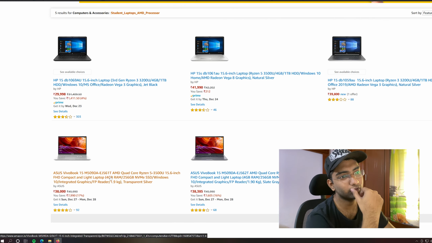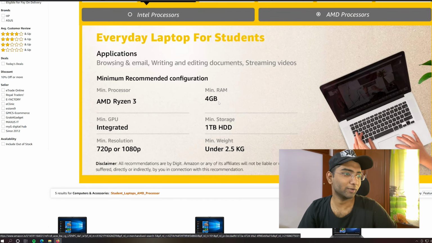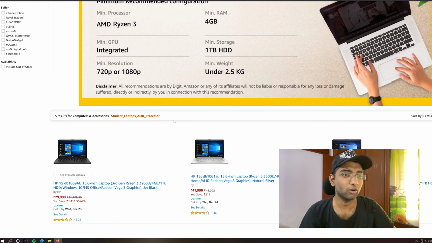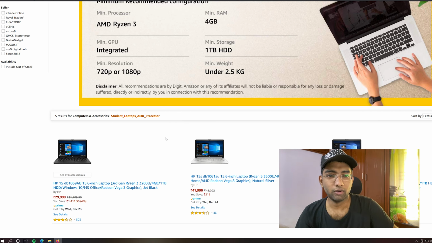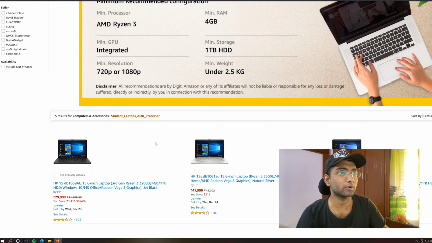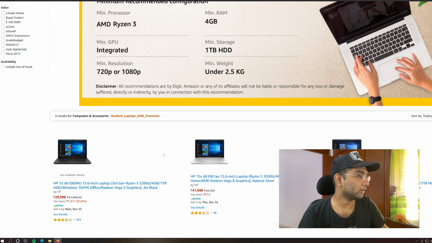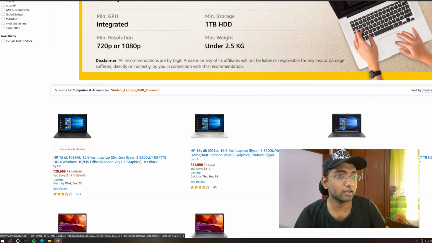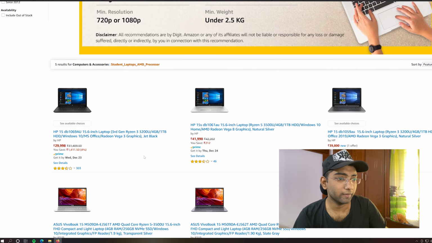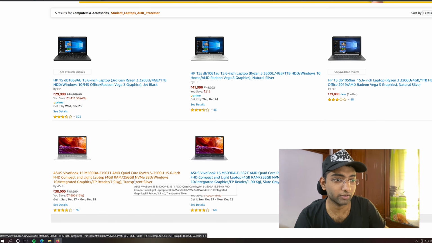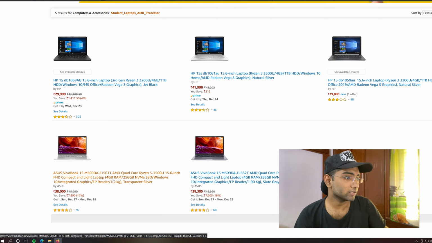For student laptops, if you are a student and going with 4 GB RAM, it's not at all going to be useful if you are doing any machine learning algorithms or running complex apps like Android Studio, or even Anaconda, or installing some Python packages. 4 GB RAM is going to be very slow, and none of these have an SSD, everything is hard disk. This one has an NVMe SSD 256, with 4 GB RAM, a decent configuration at least. These two look promising.